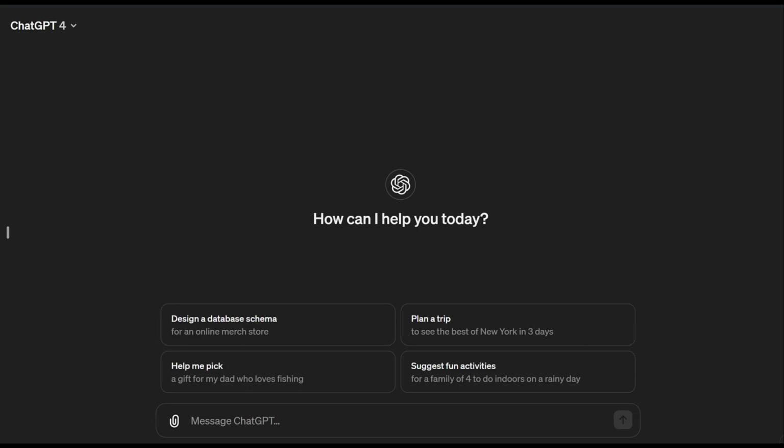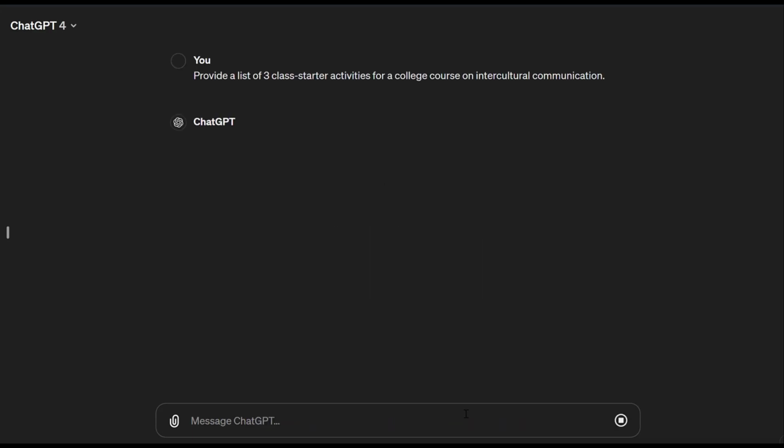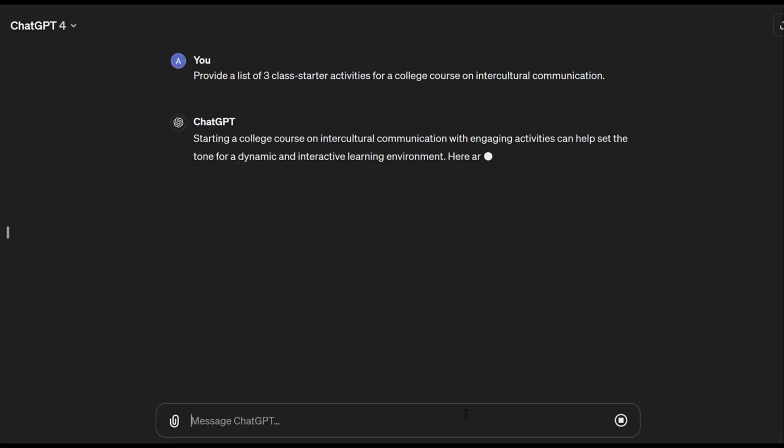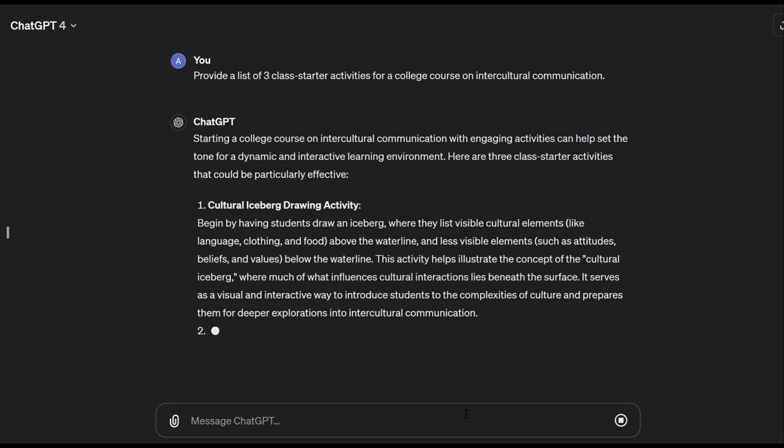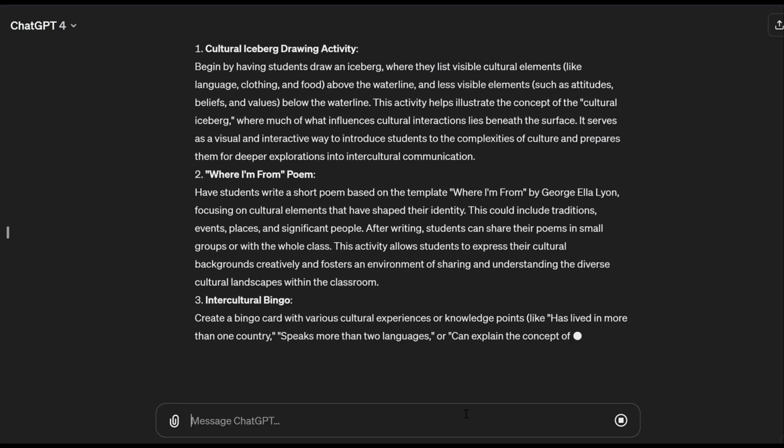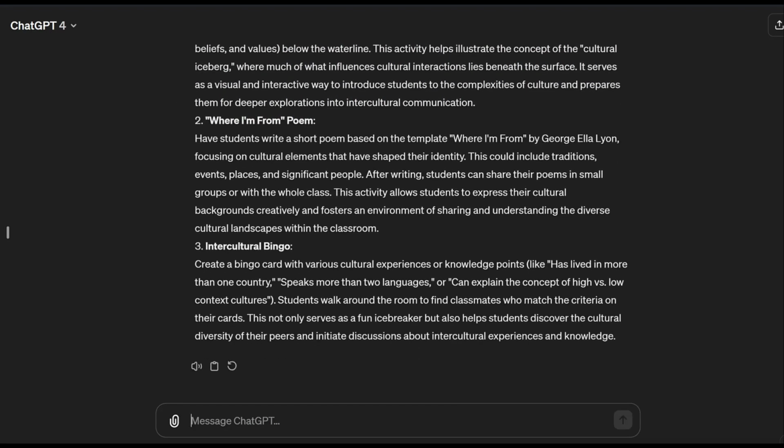Let's compare the results that we get from giving ChatGPT a task but not specifying an identity versus telling it exactly the role that we want it to play. Okay, let's see here. So we're going to give it the task, provide a list of 3 class starter activities for a college course on intercultural communication. Okay, so it gives, I think, some pretty decent suggestions. These may or may not work, depending on what you're going for.